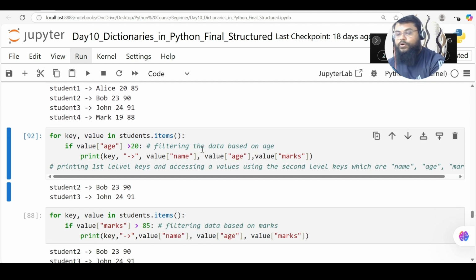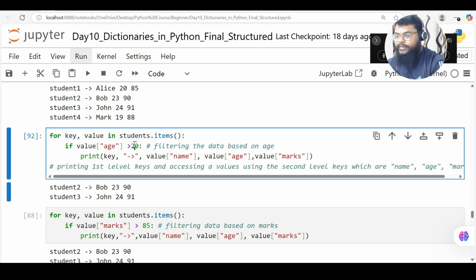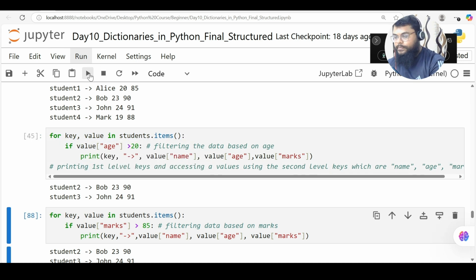So now if I want to filter certain data, like bring a dictionary key, I mean name, age, marks, only if student's age is greater than 20, I can write if condition in my for loop. So again, going back to our conditional statements, this is how we combine for loop and conditional statements and just print it. Okay, so this is how we print this.